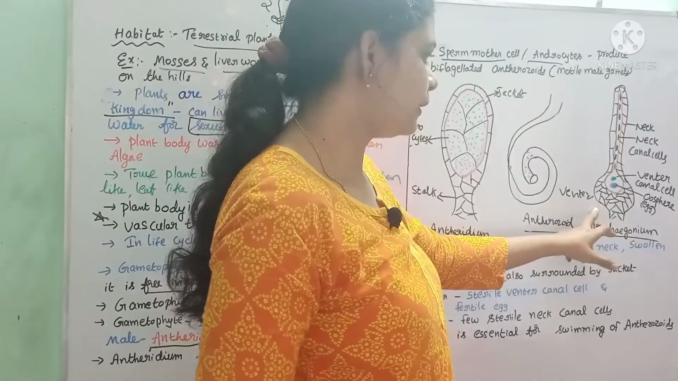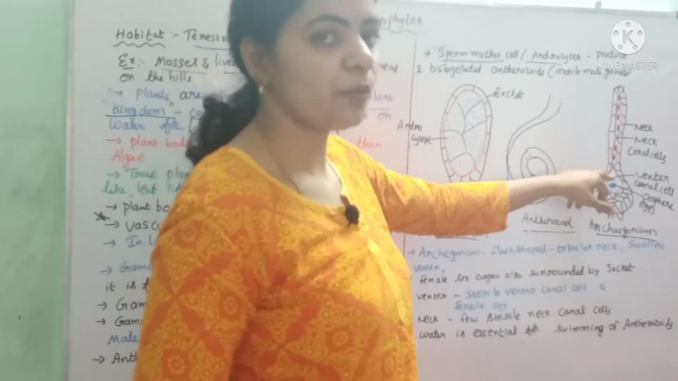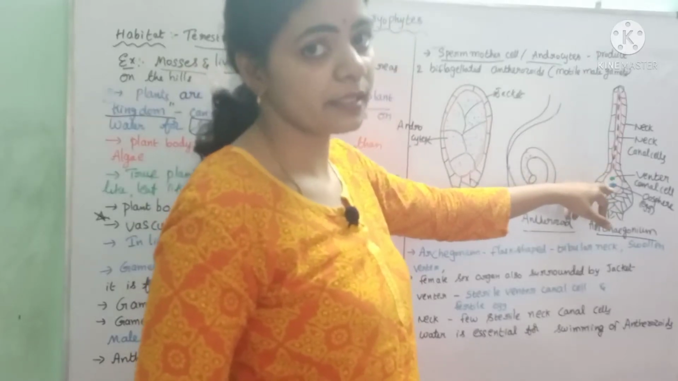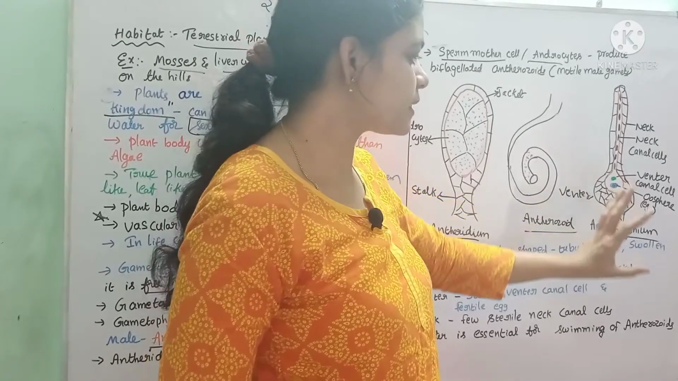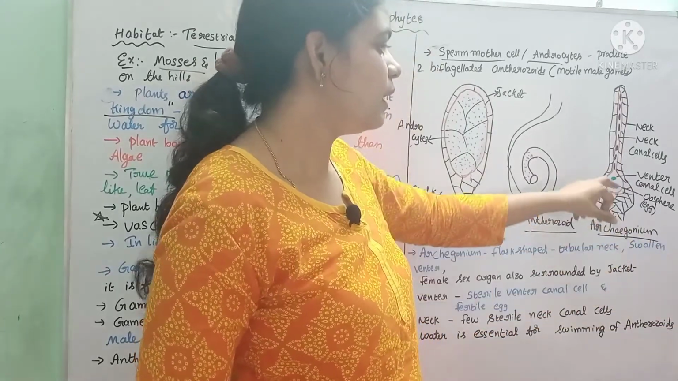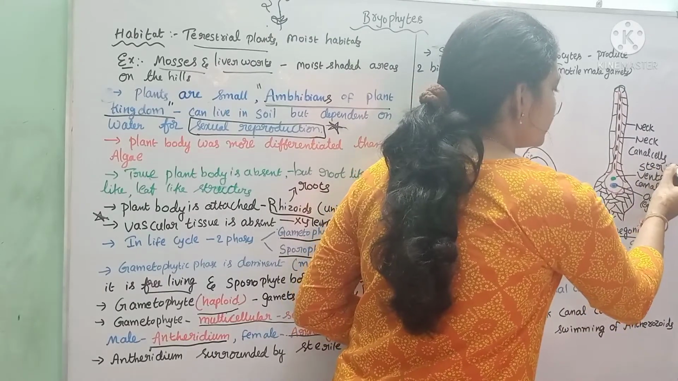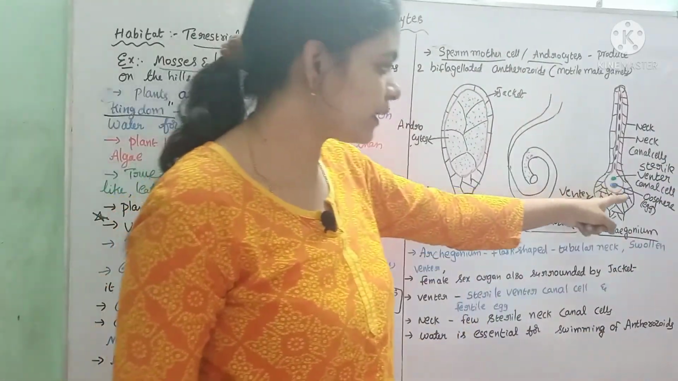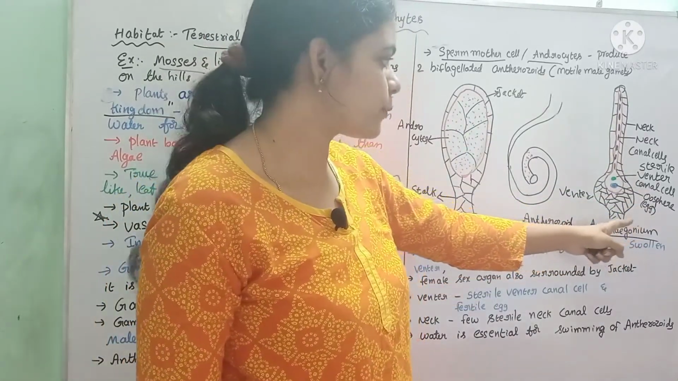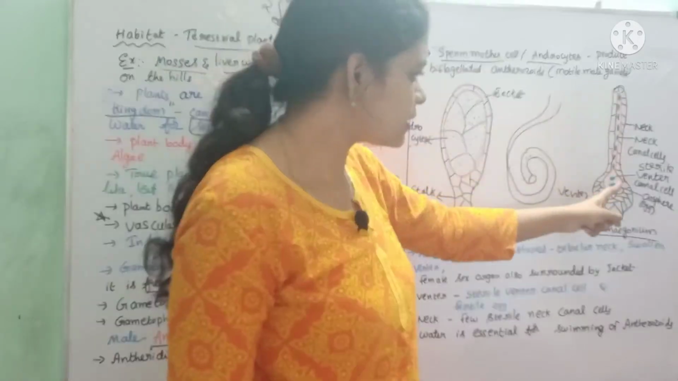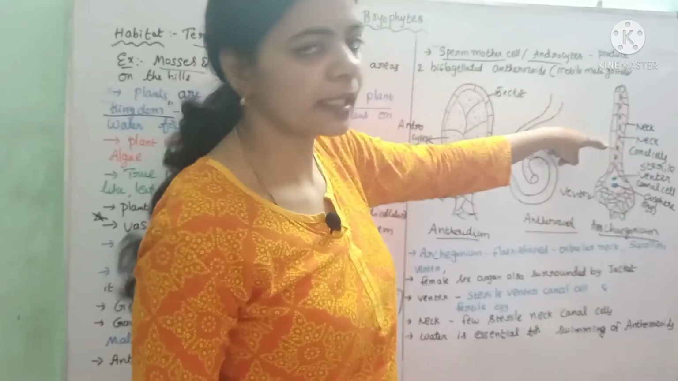Inside this venter, there is this green colored part. There is one sterile venter canal cell present, and one fertile egg or oosphere is present. What are present inside the swollen venter? This venter canal cell is sterile. There is one sterile venter canal cell and one fertile oosphere or egg. And this neck also consists of neck canal cells. These black colored dot-like structures are nothing but neck canal cells.